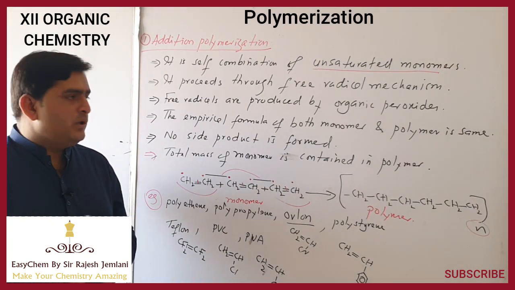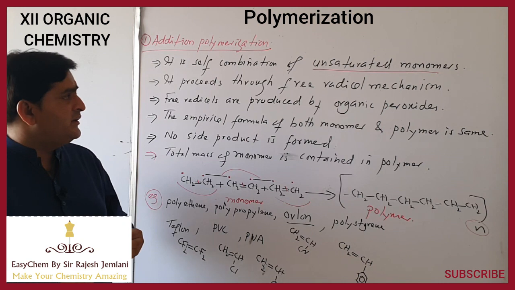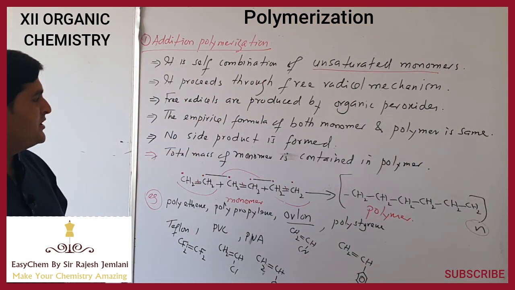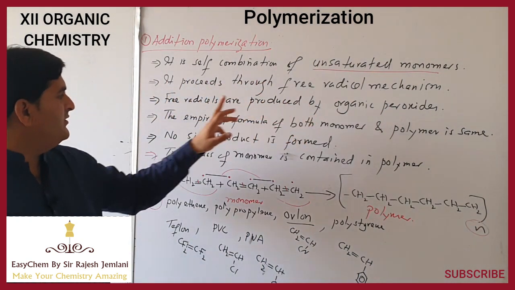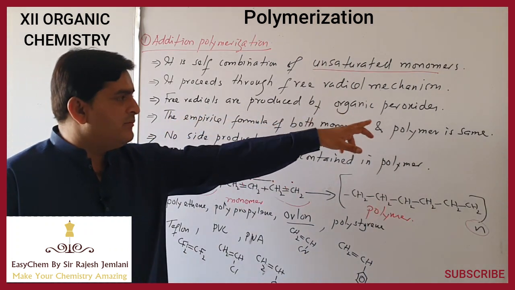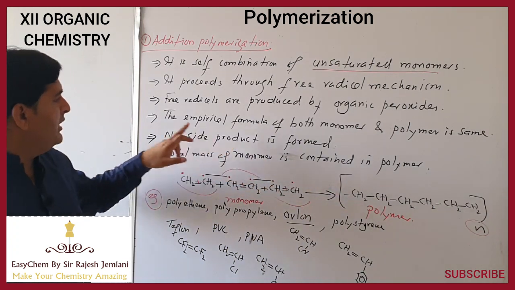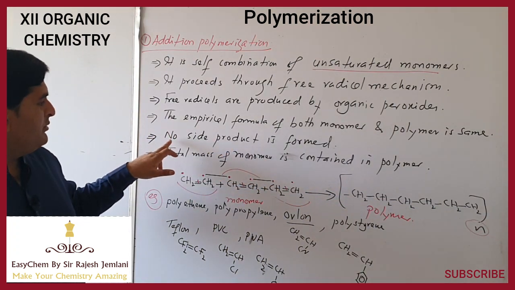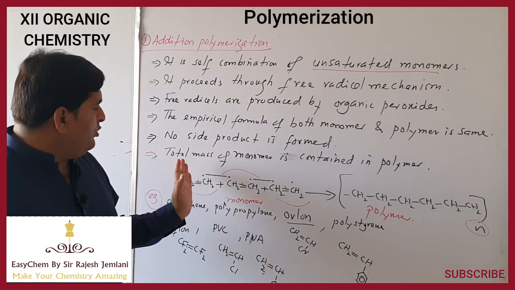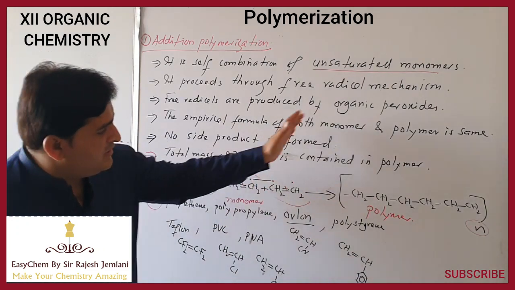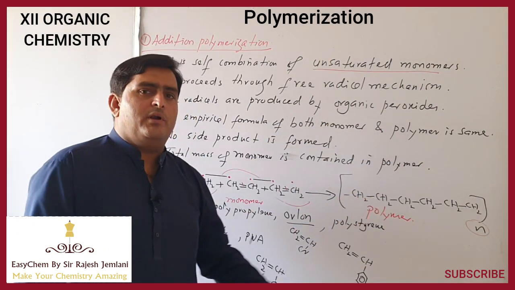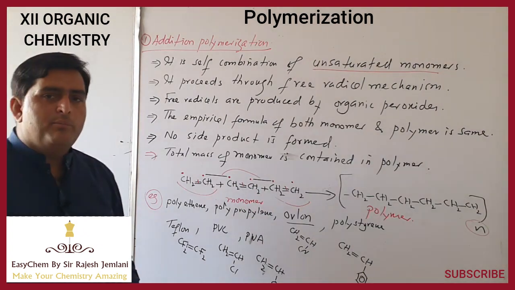Hoping that you got it. What is addition polymerization? It is self combination of unsaturated monomers. It proceeds through free radical mechanism. Free radicals are produced by organic peroxides, and the empirical formula of both monomer and polymer is the same. No side product is formed. The whole mass of monomers is contained in the polymer as there is no side product. So this is what addition polymerization is.